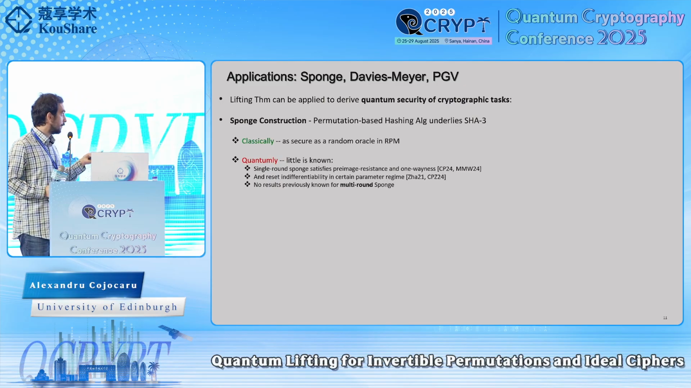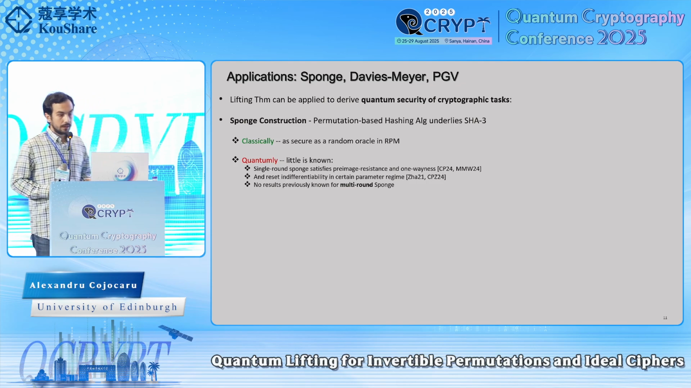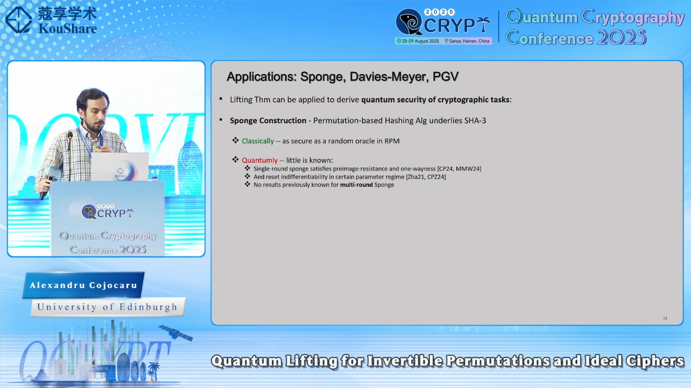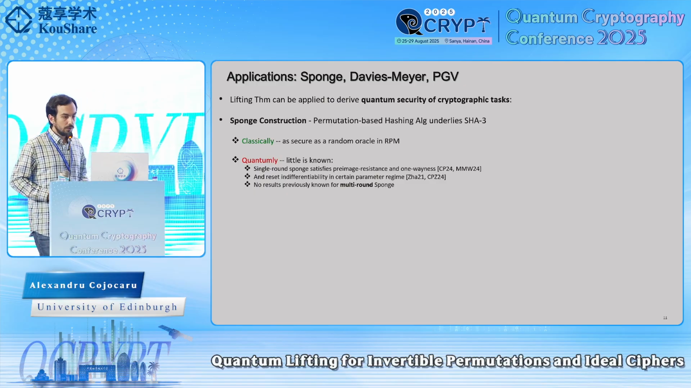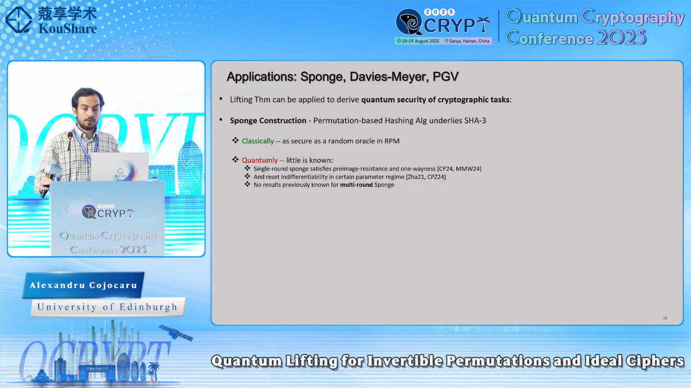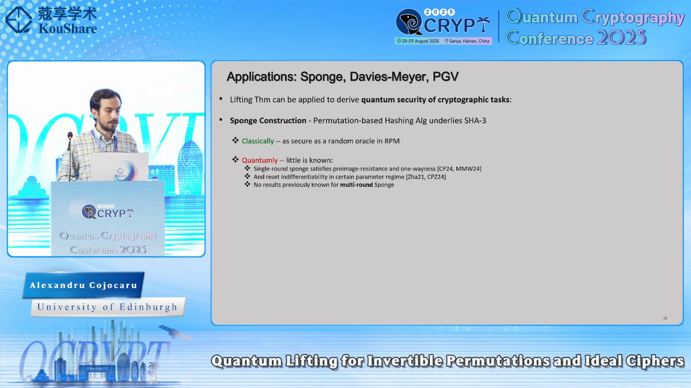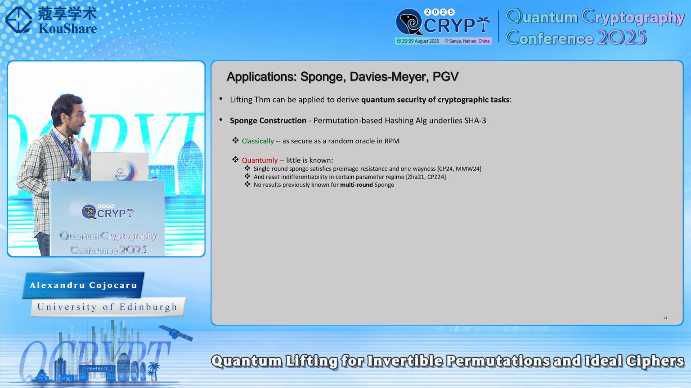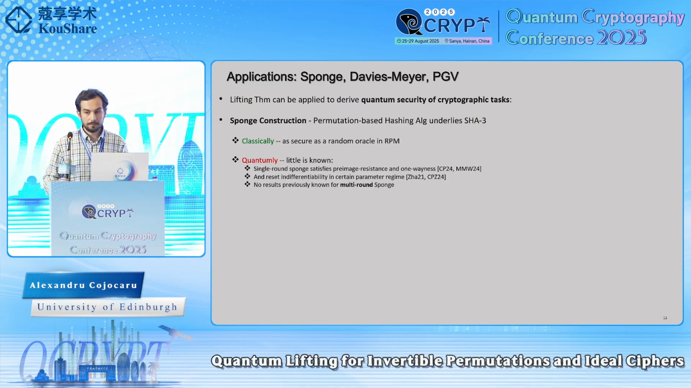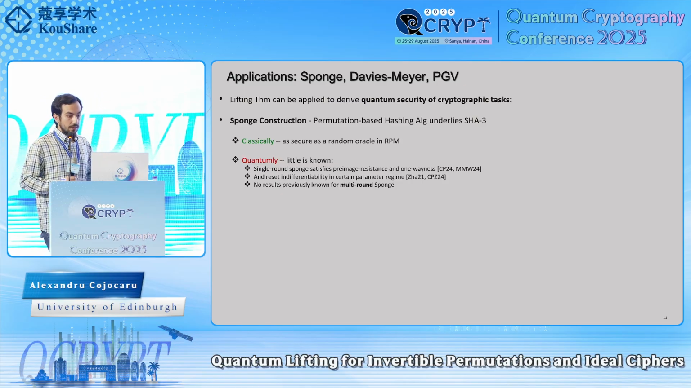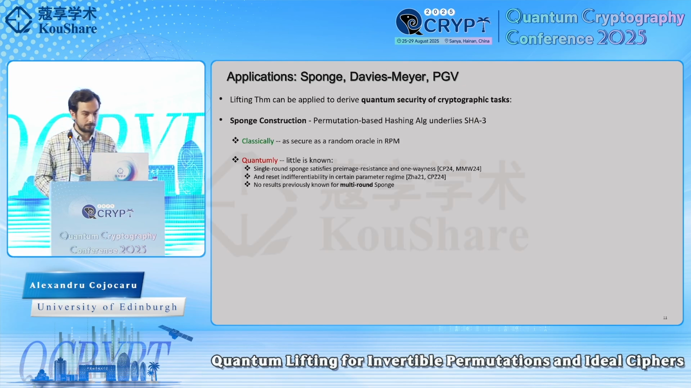And here I wanted to mention a bit the history of the security of this sponge construction. On one hand, we know that in the classical world, this is as secure as the random oracle, but in the quantum world, not that much is known. In particular, what we know is that a single round sponge satisfies preimage resistance and one-wayness, as well as resetting differentiability in certain parameter regimes. But prior to our work, no results were known about multi-round sponge.